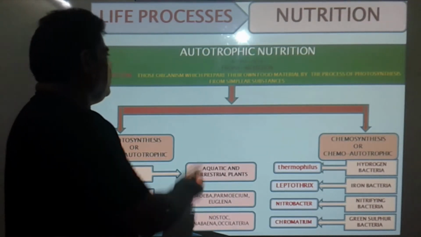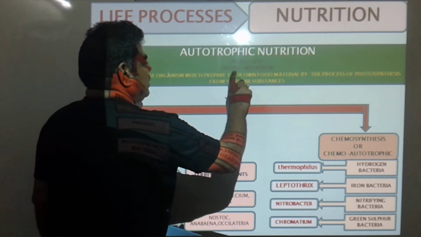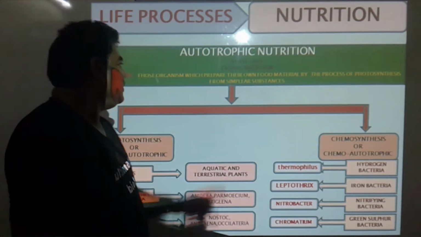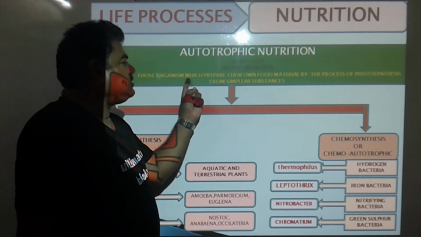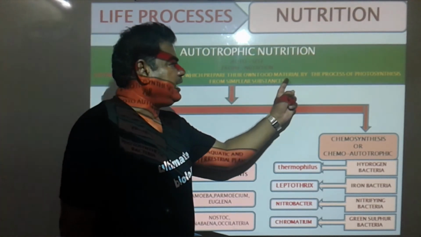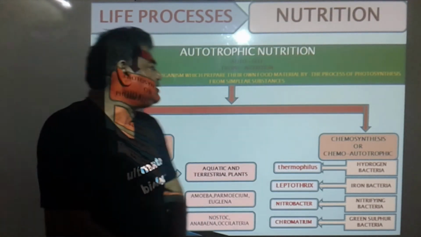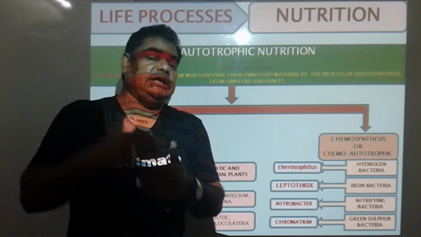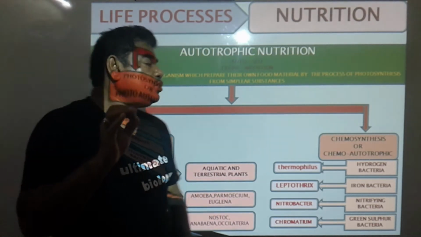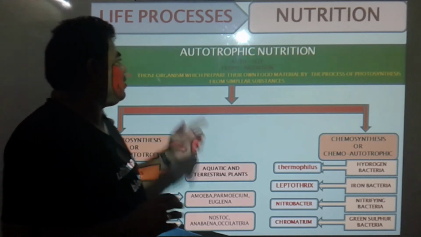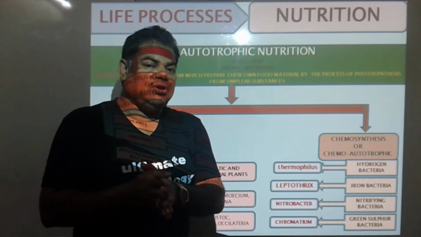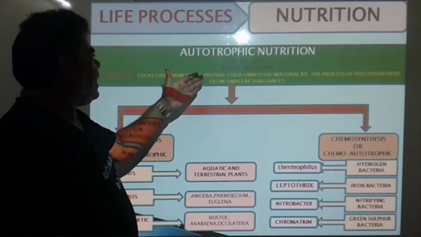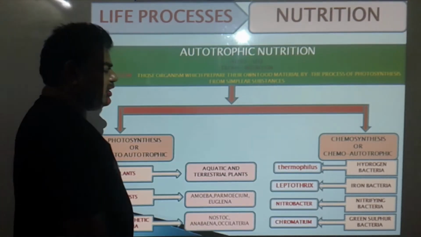Now just the introductory part of that photosynthesis we will see in this video. Autotrophic nutrition, auto means self but trop means nutrition. What is the definition of this autotrophic nutrition? Those organisms which prepare their own food material by the process of photosynthesis from simpler substances, carbon dioxide and water, we call it as what? Photosynthesis. That is the definition of autotrophic nutrition. That is the definition of this photosynthesis also like this. Now see here, that autotrophic nutrition gets differentiated into two types like this.